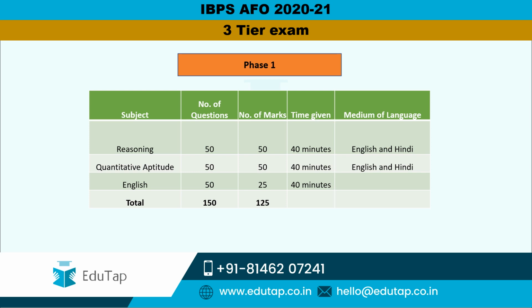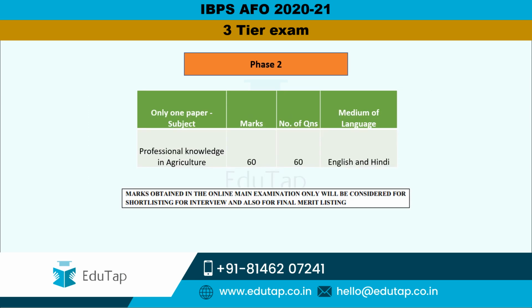But sectional timings are applicable, that is for each of these subjects they will be given 40 minutes each to solve the paper, and the medium of language for reasoning and quants would be English and Hindi.